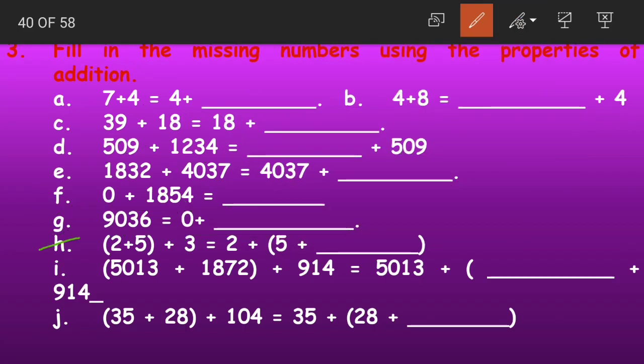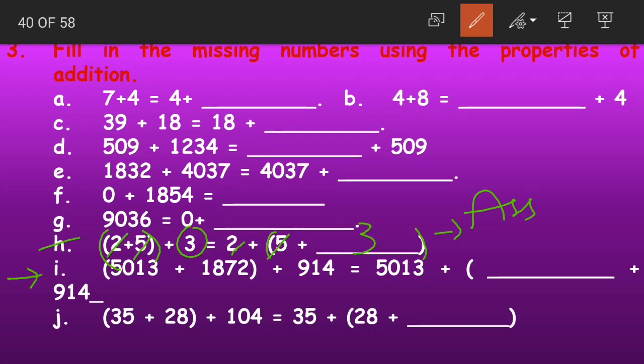2 plus 5 plus 3 is equals to 2 plus 5 plus dash. Now we are having 2 and 5 here, 2 and 5 here. The number missing is 3. We will write 3. Now which property is this? This is the associative property. There are 3 numbers in which there are 2 groups formed. Yes, this is the associative property.